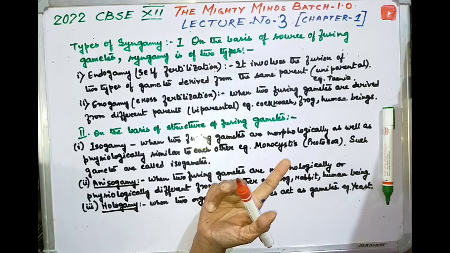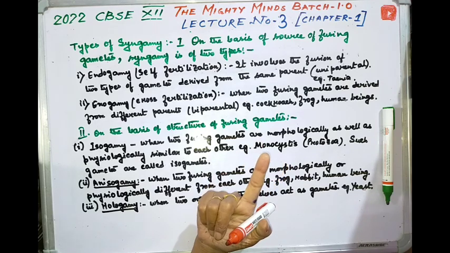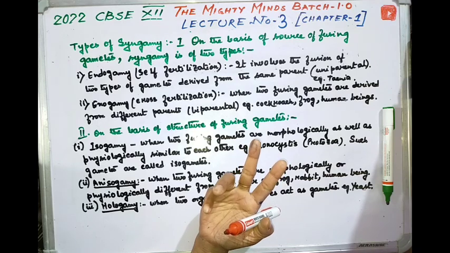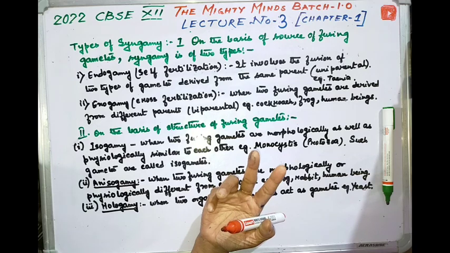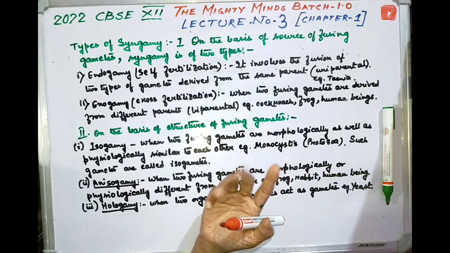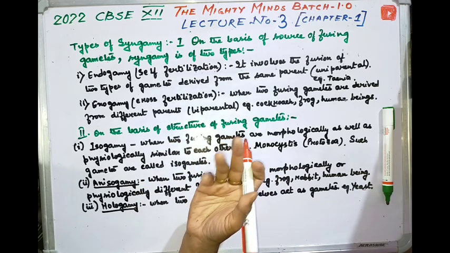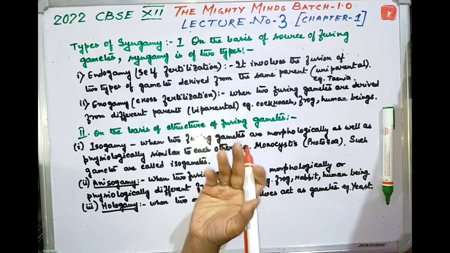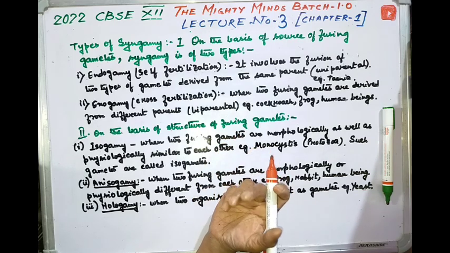You all know what type of gametes we are having. We are having two types of gametes. One is the sperm and another is the ovum. Sperm is also known as the microgamete. It is a minute, microscopic and motile gamete formed by spermatogenesis in the reproductive organ called testes. When we go further to the other chapters, you will come to know about this one, when human reproduction will come.